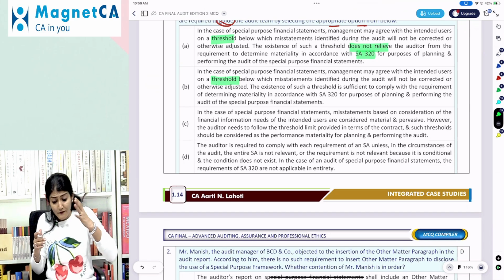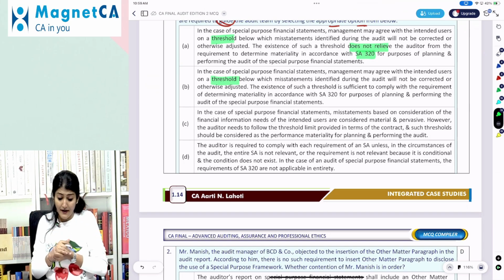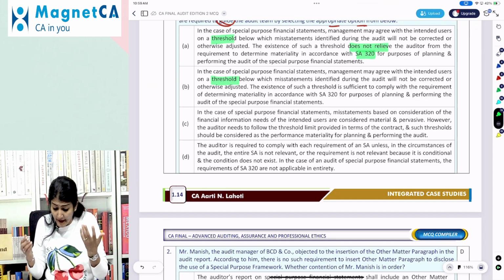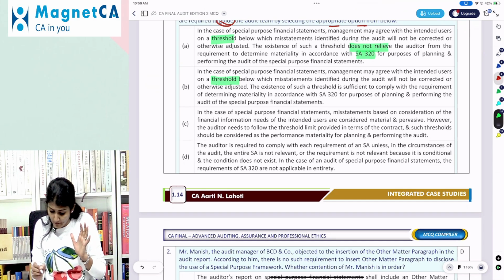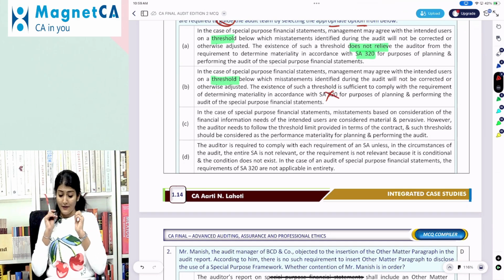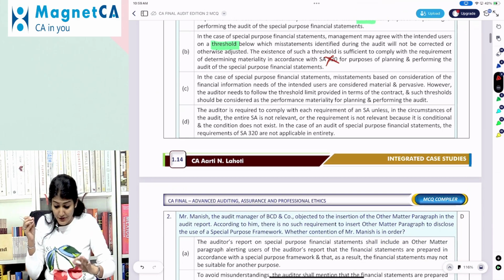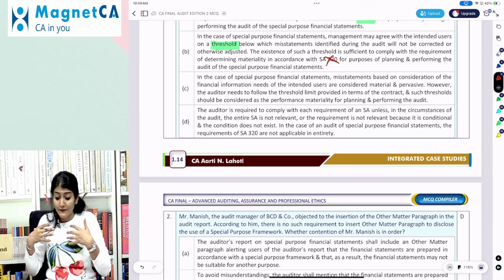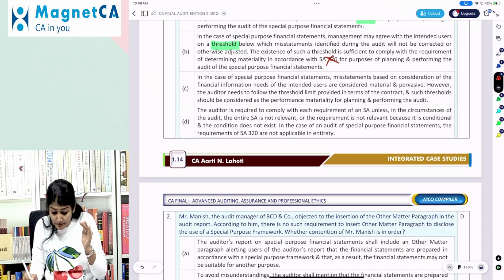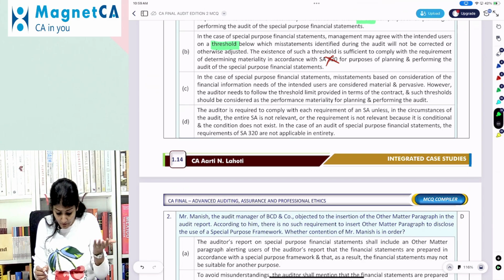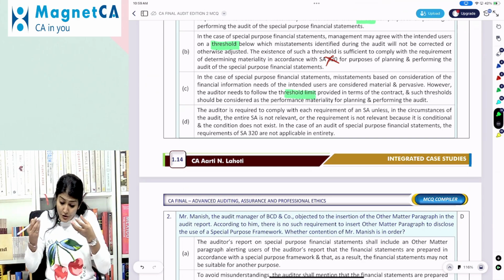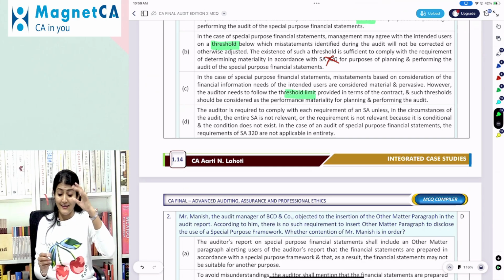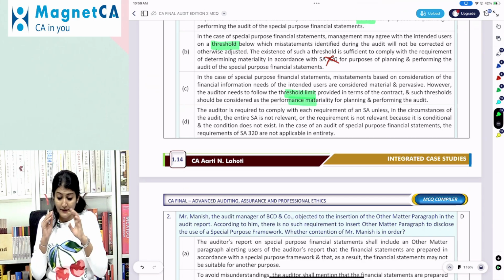The existence of such a threshold is sufficient to comply with the requirement of materiality in accordance with SA 320. So it says only that is enough, no need for 320 materiality. In case of special purpose, misstatements based on consideration of financial information needs of the intended users are considered material and pervasive. However, the auditor needs to follow the threshold limit provided in the terms of the contract, and such threshold should be considered as performance materiality. So again, no need for a separate 320.